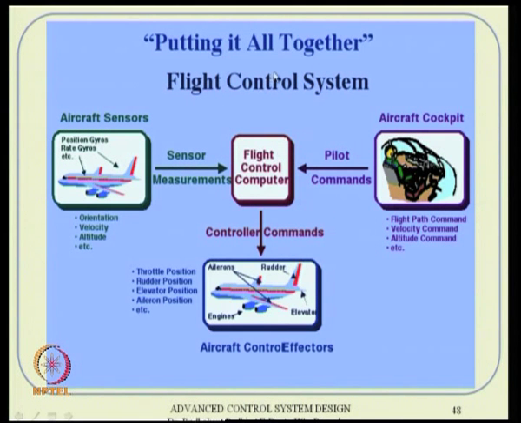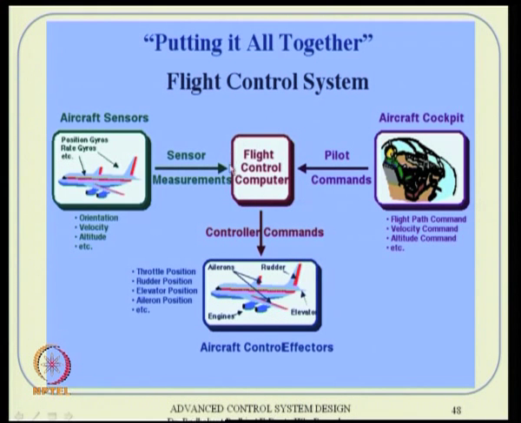So, in a nutshell, putting it all together, there are aircraft sensors which will sense the measurements, and then the pilot command also, the pilot will see outside and all that. You can see that a huge amount of sensing goes through the pilot's organs, like eye, ear, touch, all sorts of things. Then he gives a command that also comes to the control computer. It goes through a variety of computation, then it gives a control command which is executed there. Okay. So, the entire control mechanism essentially deals with this flight control computer.